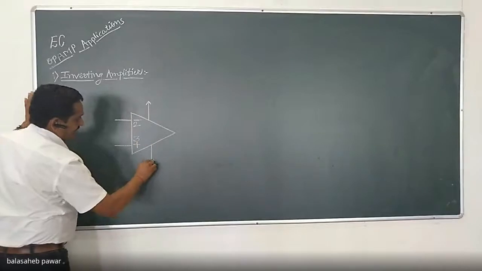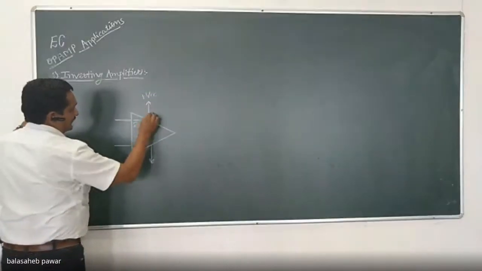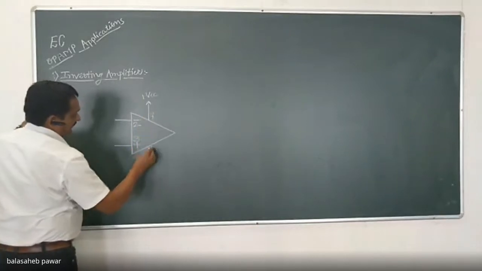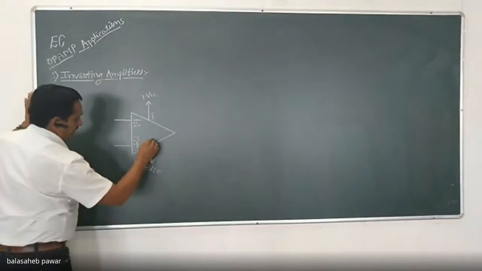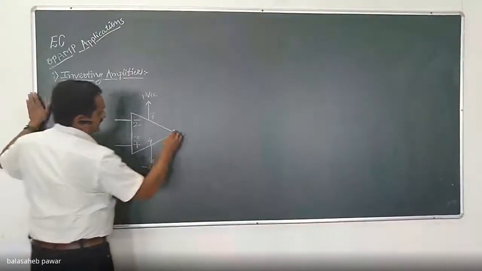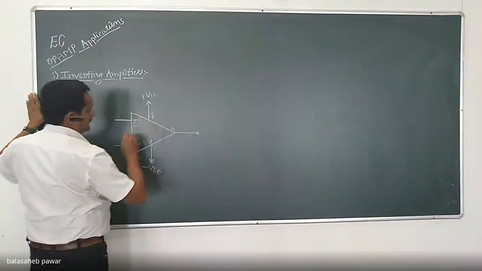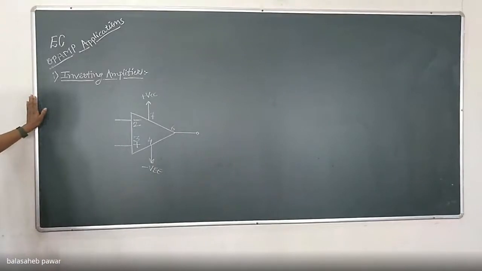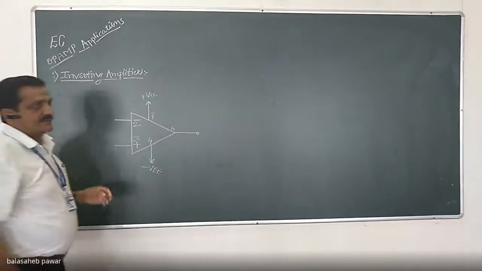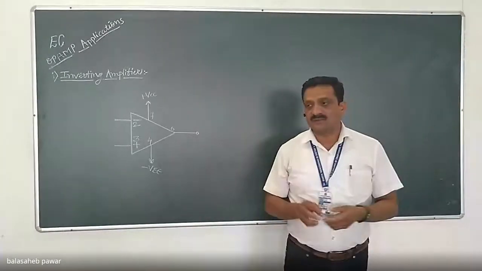These two are the supply pins, plus VCC, pin number 7, and minus VEE, pin number 4, and the output pin is pin number 6. These pin numbers you have to remember forever, as long as we consider the op-amp as a conventional 741 op-amp.